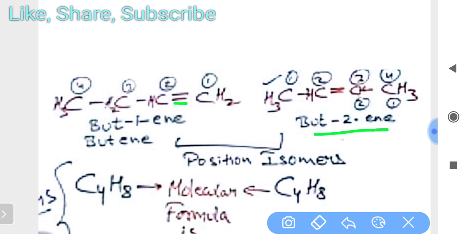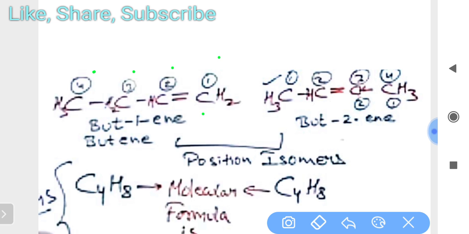In this you can see 4 carbons are present, 1, 2, 3, 4. From any side, left or right, you can count, but you have to count from the side to which the double bond is nearest. Here the double bond is nearest to this end, so we count from here, 1, 2, 3, 4, 4 carbons. So we write but-1-ene, because the double bond is at position one.